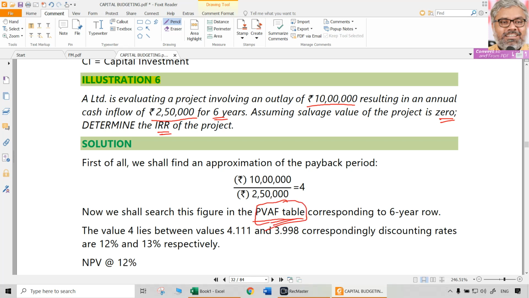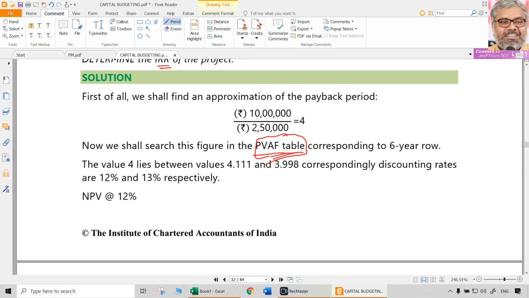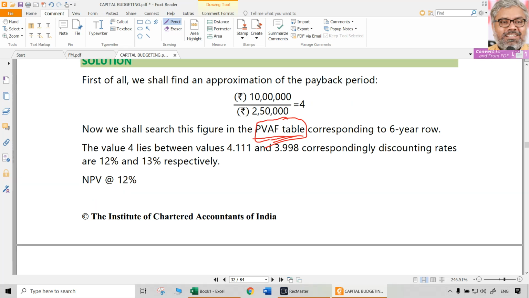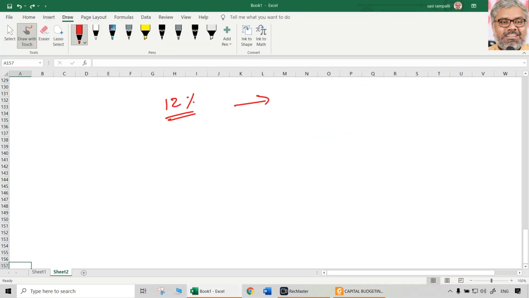What do you do? You cannot refer to the table. Here simply they will say refer to table. In institute material there are tables. Institute material tables are there. But in exam they will not be given, right? So you cannot do all these exotic things. The simple thing is to have some number in mind. 10%, 12%, anything is okay.